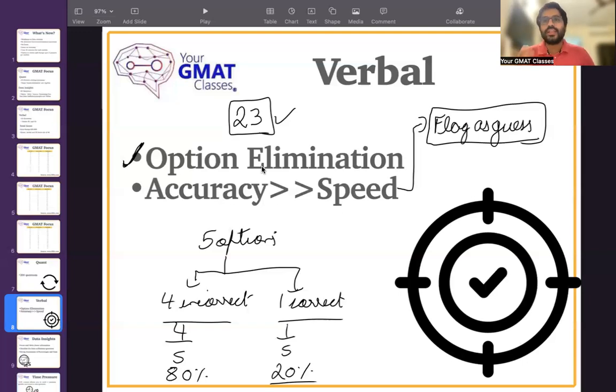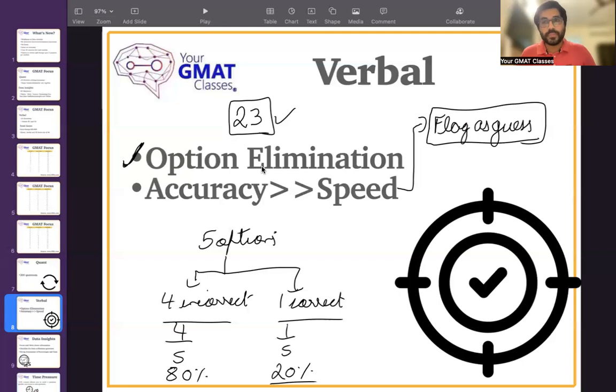Your accuracy really matters in the verbal section. Like I'm saying, the biggest difference between the previous GMAT version and this GMAT version is that there is very little scope for mistakes while attempting this particular paper. So every question counts, and you have to focus on accuracy way more than you ever focus on speed.